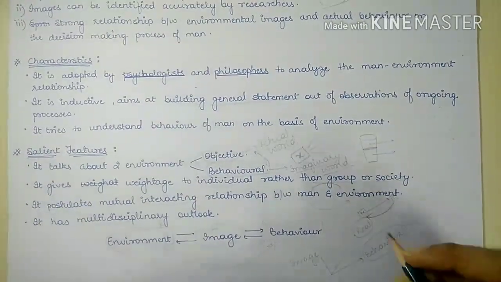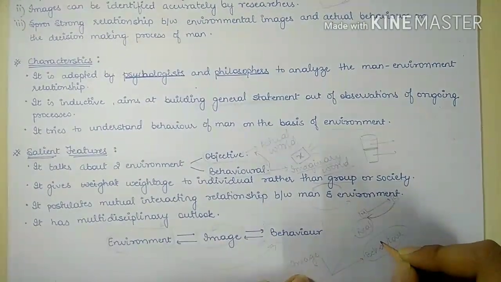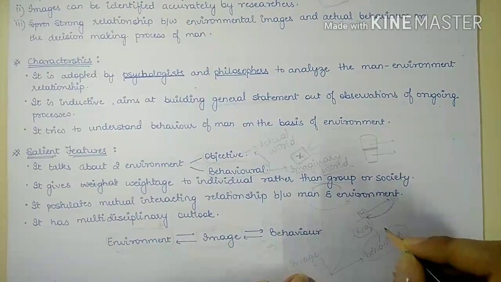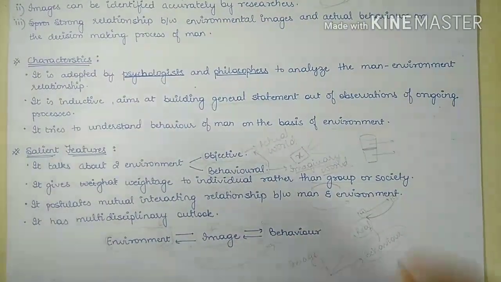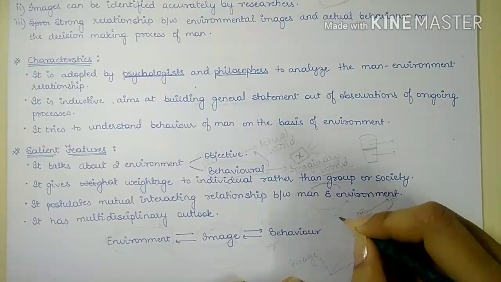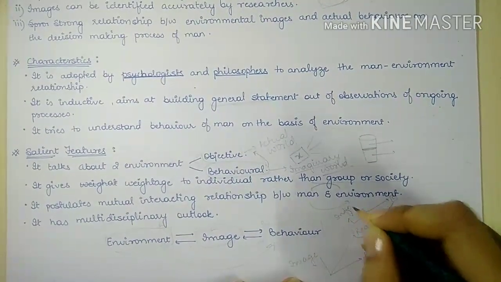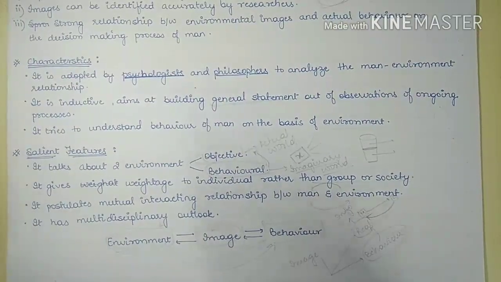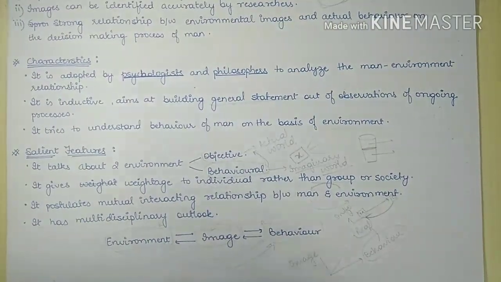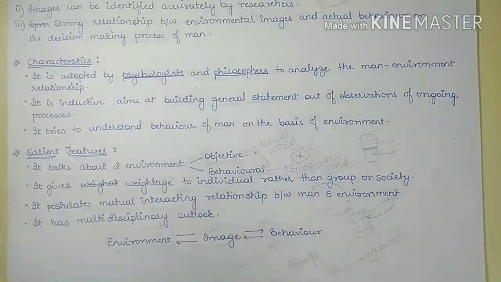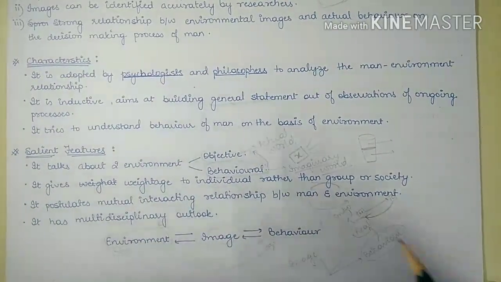Our behavioral image will get closer to the real image with an increase in our knowledge. So with the information, we will be closer to the real image.